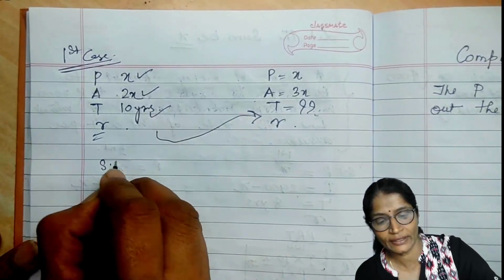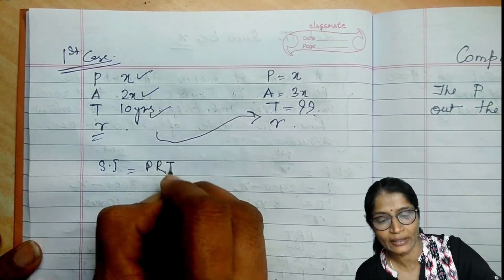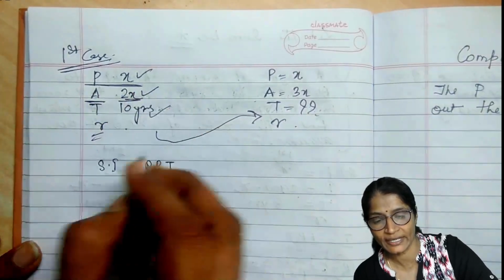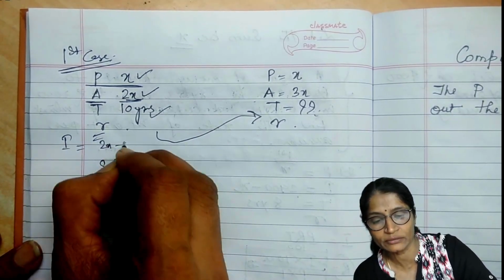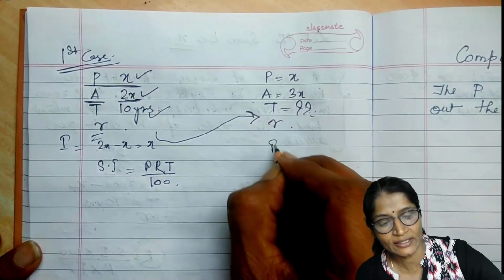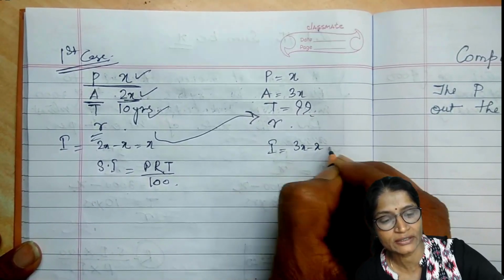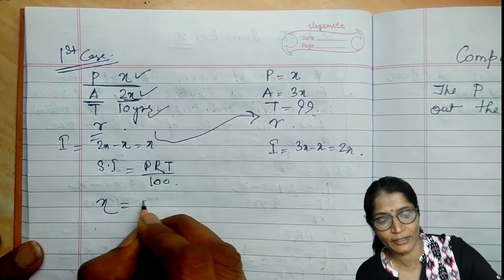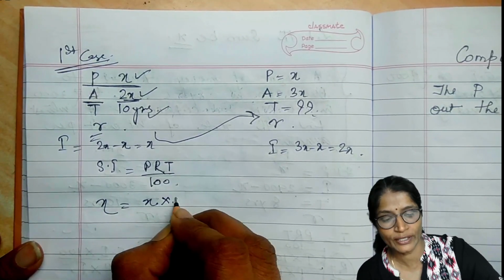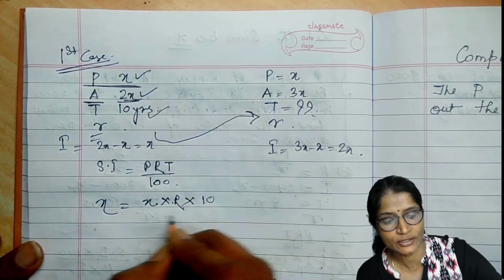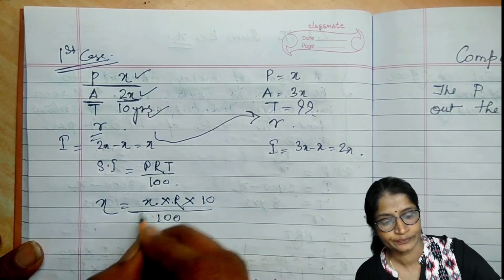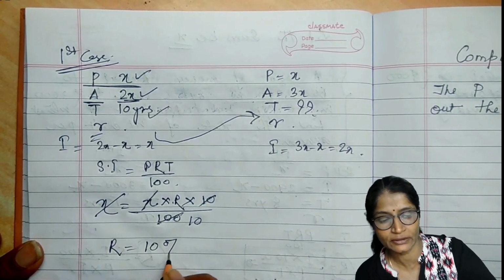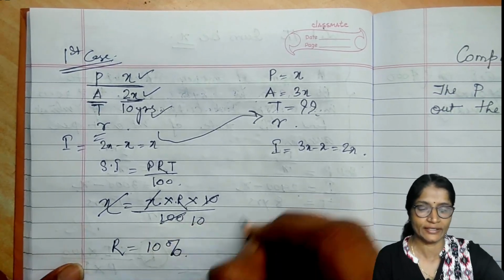So here I know that SI is equal to PRT divided by 100. Okay. Here if amount is 2x and principal is x, then I will be equal to 2x minus x, equal to x. And in this case I is equal to 3x minus x, that is equal to 2x. So here it is x is the simple interest, principal is also x, into rate of interest is r, into time duration 10 divided by 100. X cancel, 10, so r is equal to 10%. So rate of interest is 10% and that is utilized in this one.